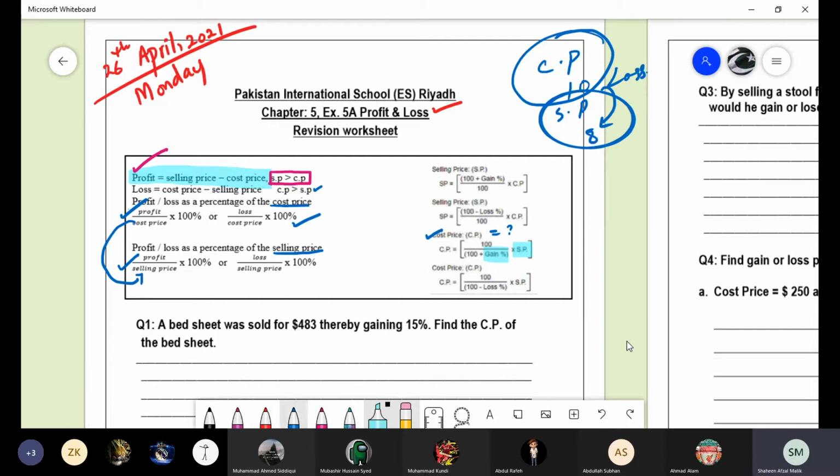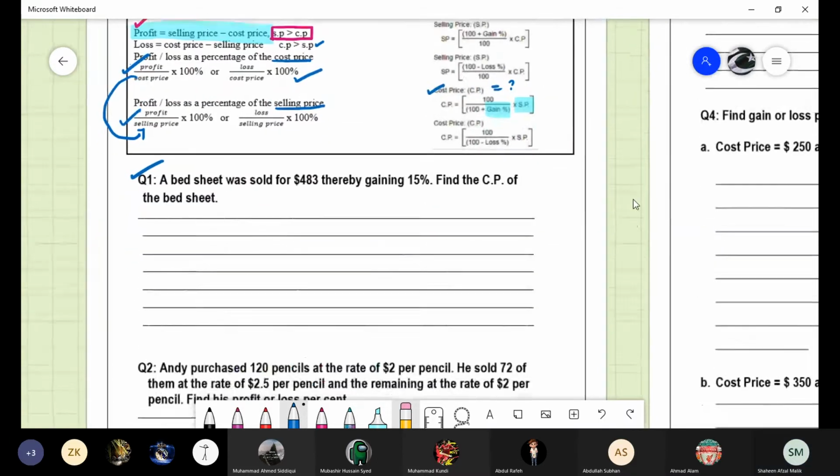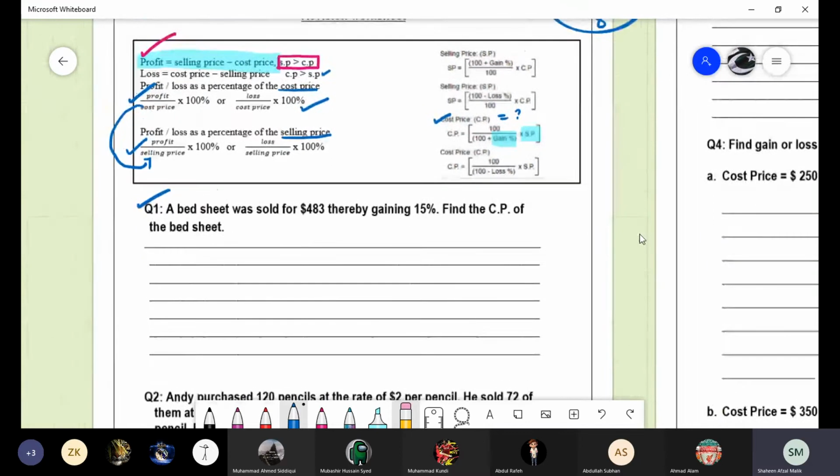Read the first question. Question number 1. Who wants to solve question number 1 with me? Yes, boys, be active. Ahmad Nawaz can. Yes, Ahmad Nawaz. Ahmad Nawaz has to solve. Okay, Ahmad Nawaz, beta, read the question.